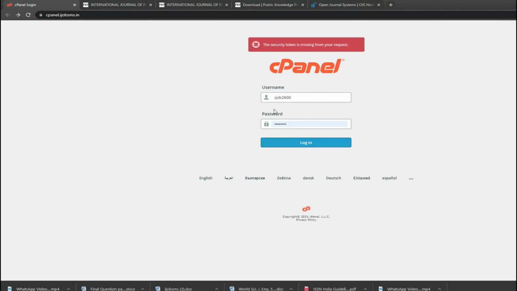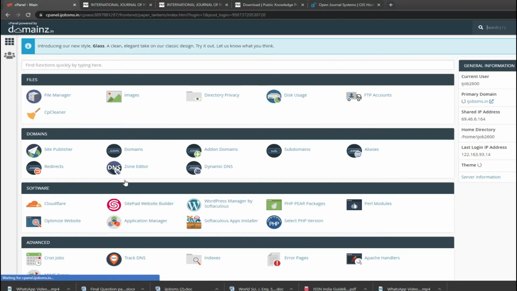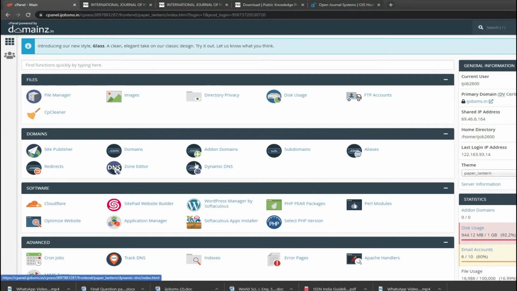You get a username and password for that. You log into that, and when you log in, you get an atmosphere somewhat like this. So you need not worry about what typical words are there. It's very easy. You just keep on clicking through the installation process and shift that installation to cPanel. It will be done. But even if you find it difficult, you can hire a technician.